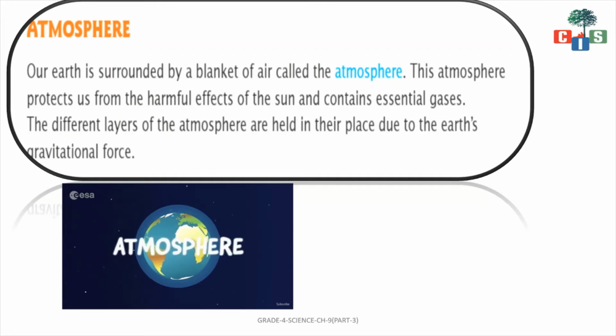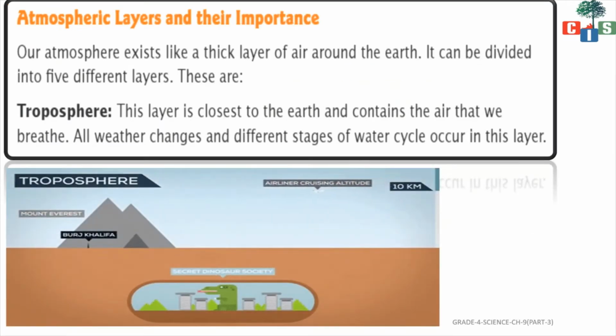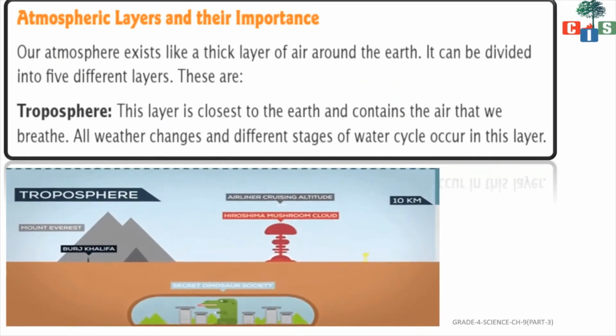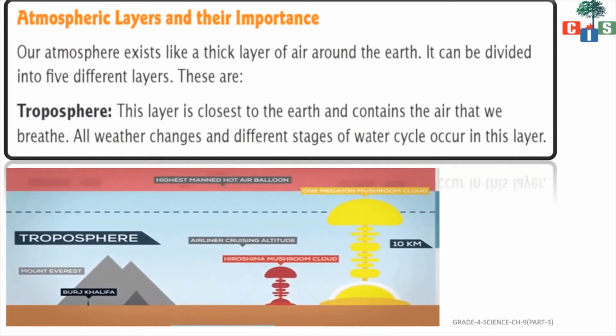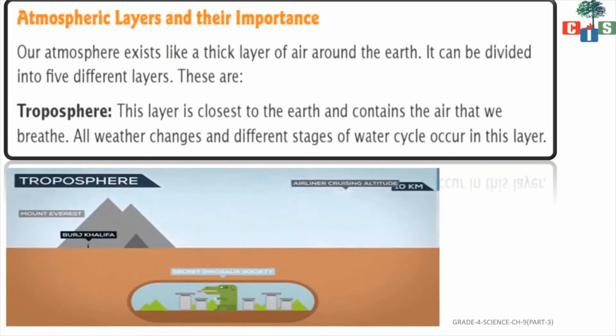The different layers of the atmosphere are held in their places due to Earth's gravitational force. So the atmosphere is made up of several layers. So now we are going to see these different layers. So the first layer is troposphere. Okay. So the atmospheric layers and their importance.